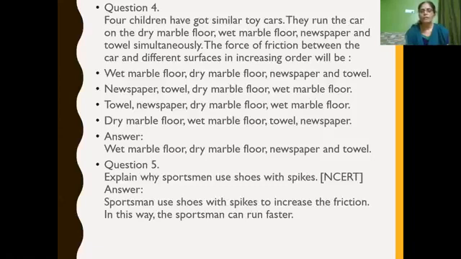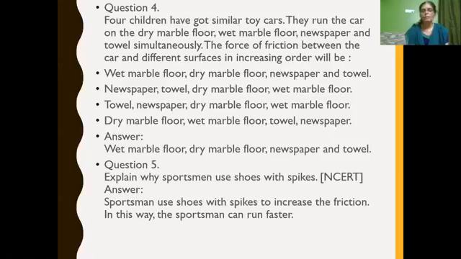So if you see among these, wet marble floor has very less friction than dry marble floor. Then newspaper has more friction than dry marble floor. Towel has more. So the first option is correct: wet marble floor, dry marble floor, newspaper and towel. It is in increasing order of friction.